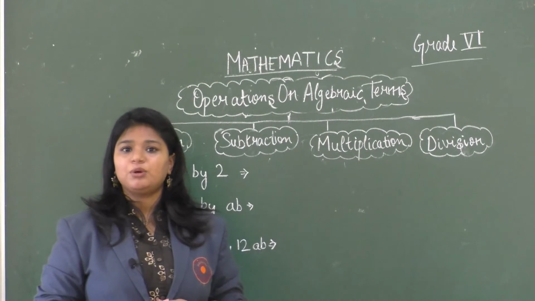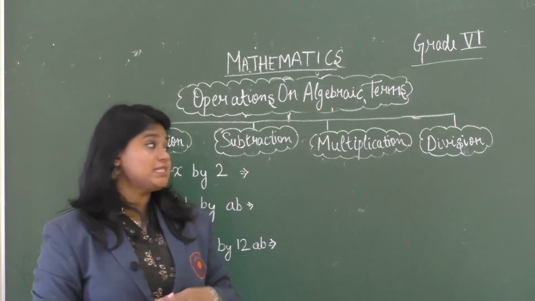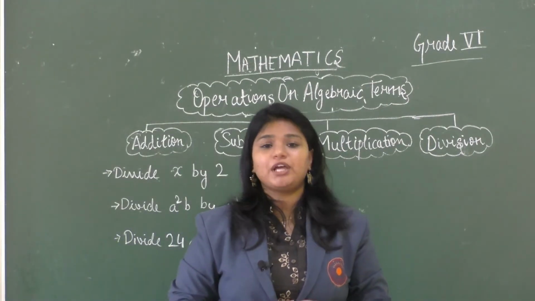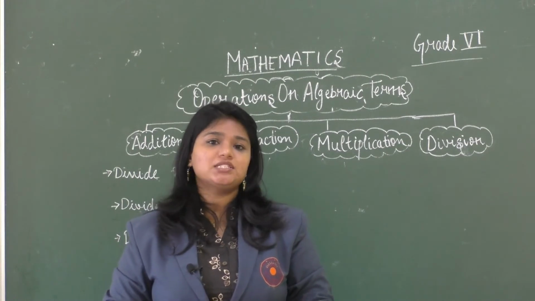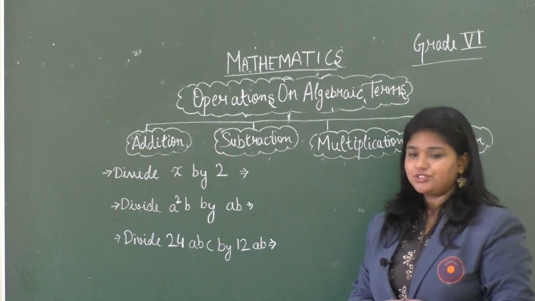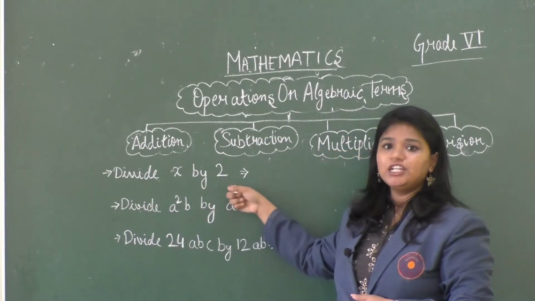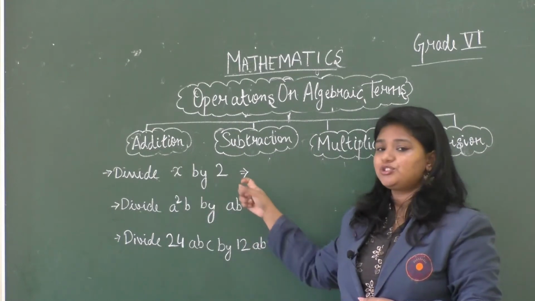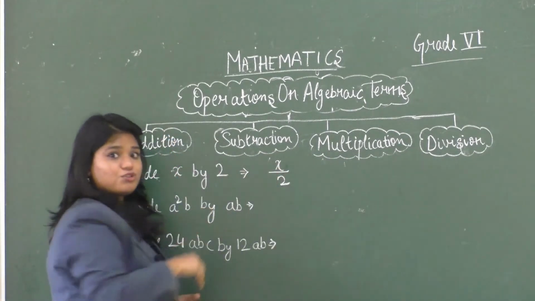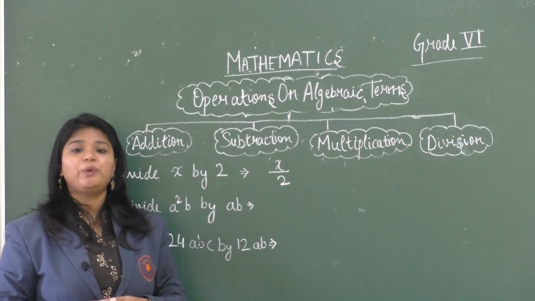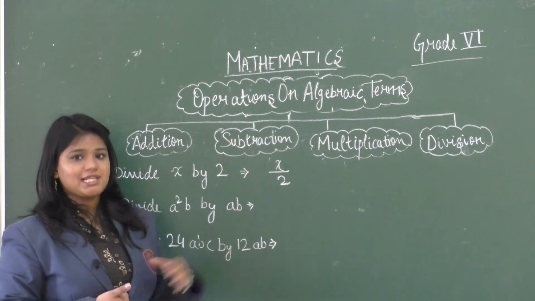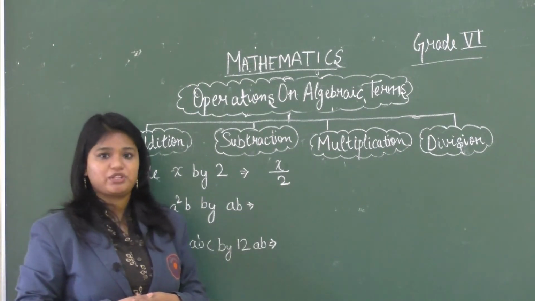So students, now let's talk about the fourth operation, that is division of algebraic terms. When we divide a variable by a constant or vice versa, we end up with a fraction. Now let's take an example. The question says divide x by 2. So x will be in the numerator and 2 will be in the denominator. So we will write it as x by 2. So as I mentioned earlier, when we divide a variable by a constant or vice versa, we get a fraction as the answer.